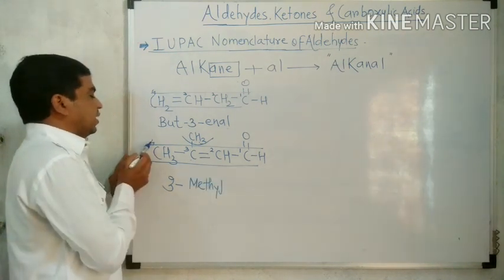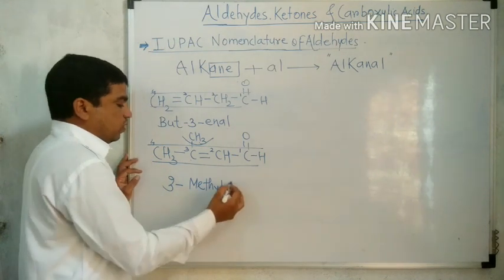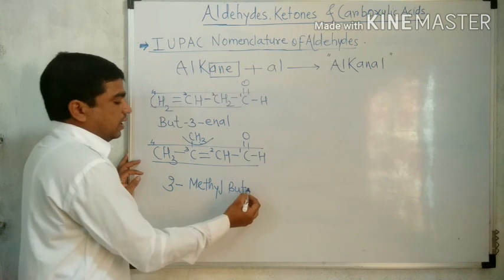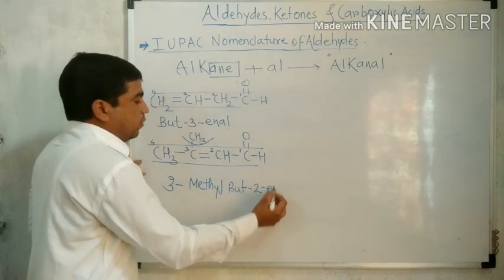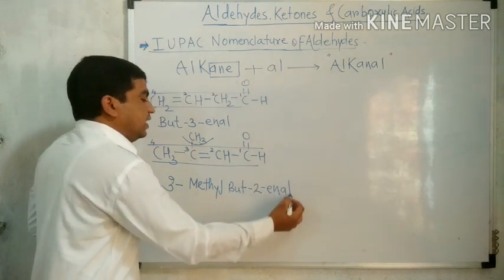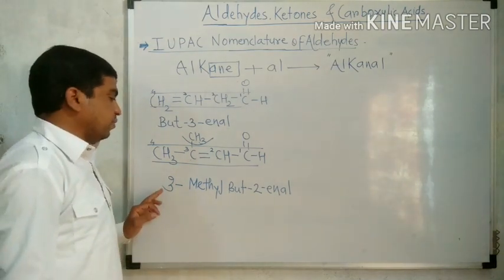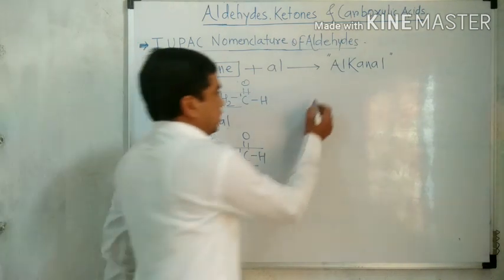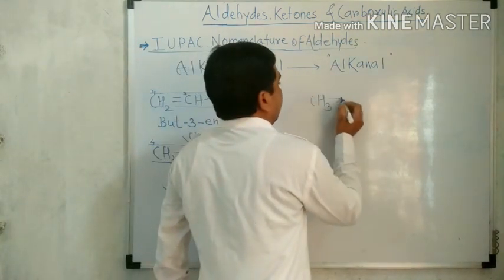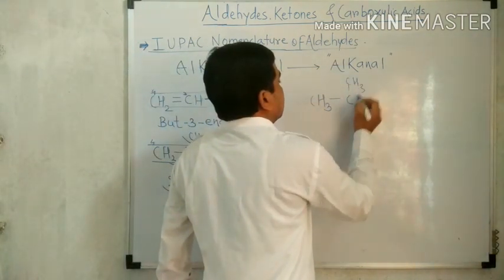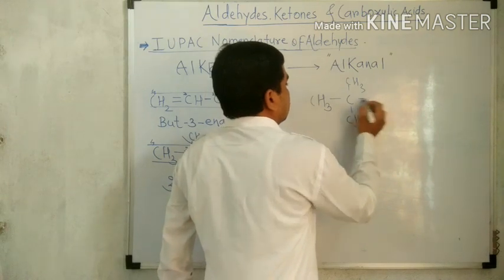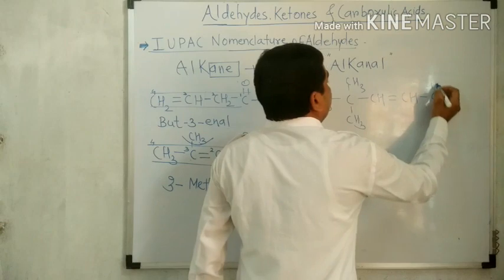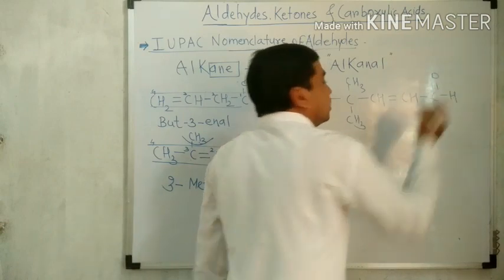How many total carbons in the long chain? 4. Therefore "but". Where is the double bond located? At the second. For the double bond "en" and for the aldehyde group "al". The name of the structure is 3-methylbut-2-enal.